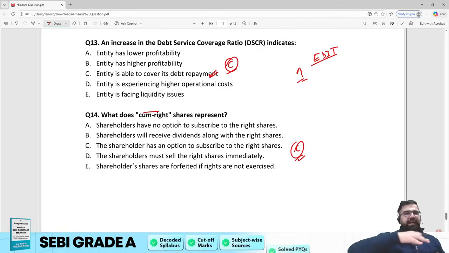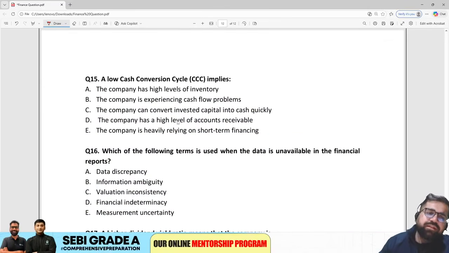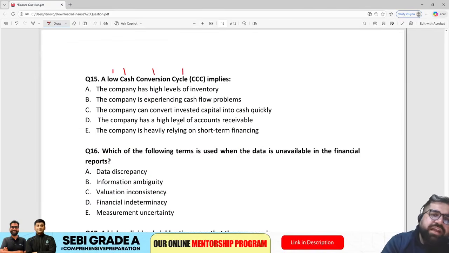It's like included in that particular, right? 14th, the correct answer will be C. 15th, a low cash conversion cycle implies what?